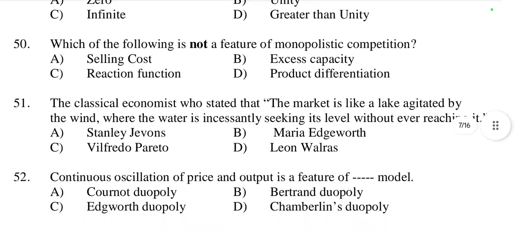Then, which of the following is not a feature of monopolistic competition? We have to find out which is not a feature of monopolistic competition. The first one is selling cost. Selling cost is found in monopolistic competition. In advertisement, selling cost is there due to advertisement.